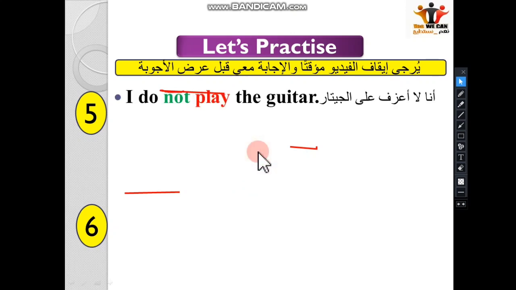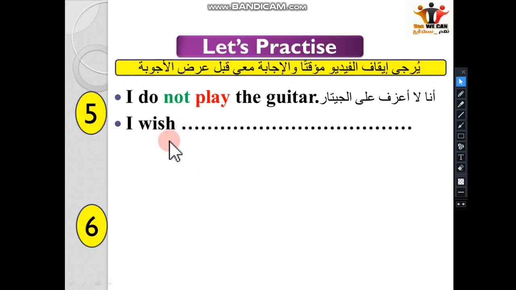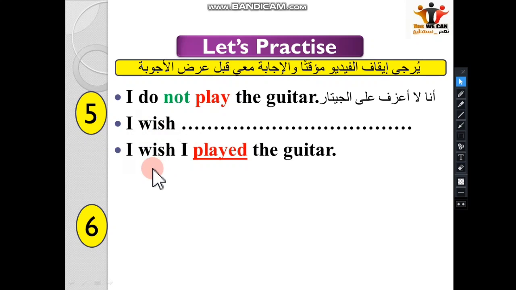Here what do you have? I do not play the guitar. So I wish what? So we say, this one is very simple. Come on. So I wish. Of course you are going to be given this, you know, I wish or if only what. So I wish or if only I, the past of play. Very good. So we say I wish I played the guitar. And of course we have a negative here, changed to affirmative. So I wish I played the guitar.